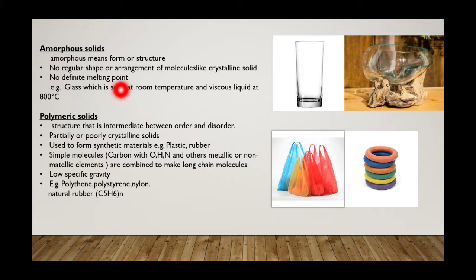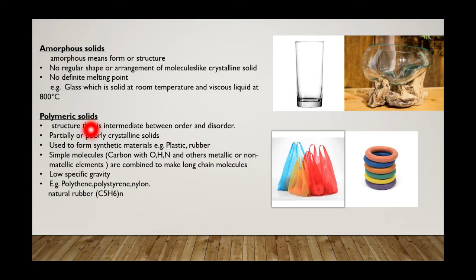Amorphous solids. Amorphous means without form or structure. In these, no regular shape or arrangement of molecules exists like in crystalline solids. There is no definite melting point. It means that if a solid is an amorphous solid, it would melt over a range of temperature. Glass, which is solid at room temperature, completely melts at 800 degrees centigrade.